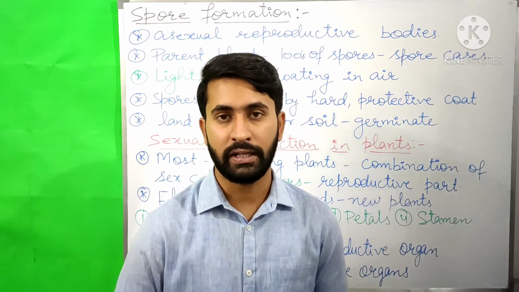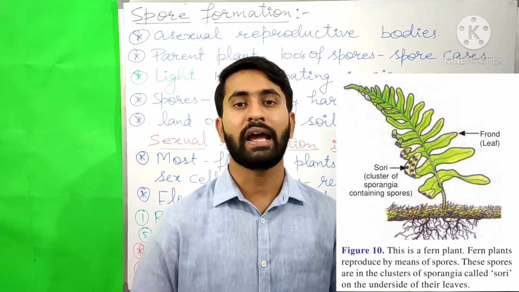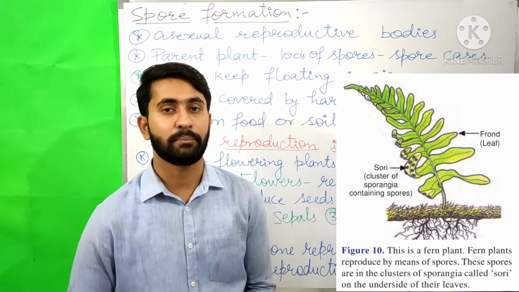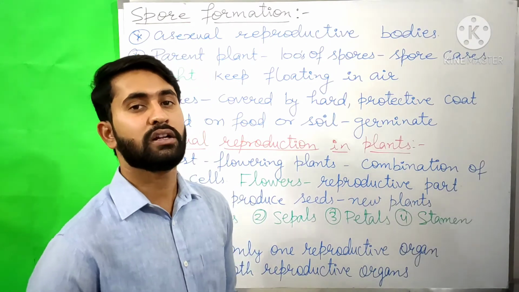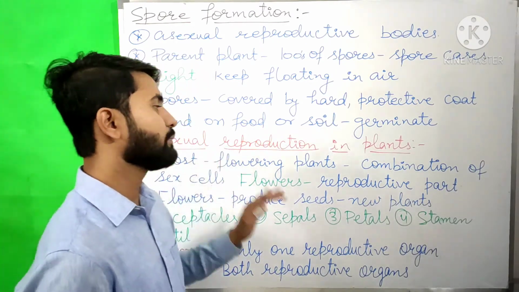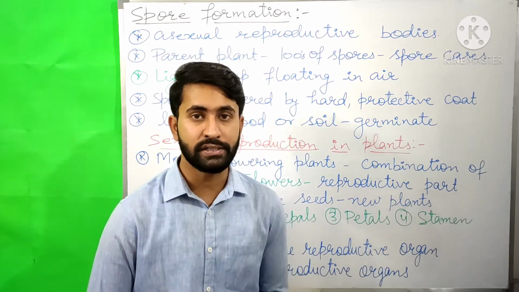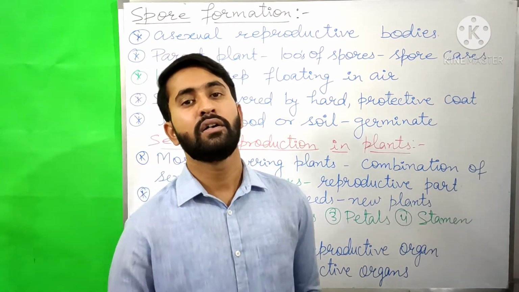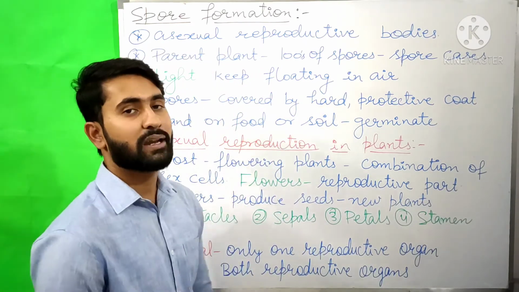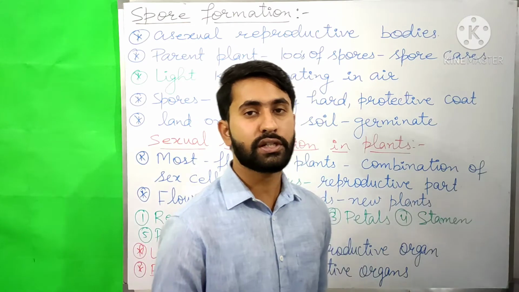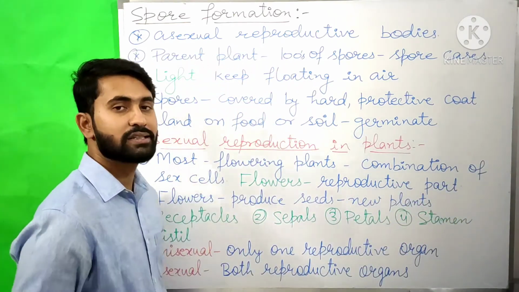Most of the fungi and flowerless plants such as ferns and mosses reproduce by the formation of spores. Now we will learn about sexual reproduction in plants. The plants that have flowers are known as flowering plants. Most of the flowering plants reproduce by the fusion, or we can say combination, of sex cells that are known as gametes.